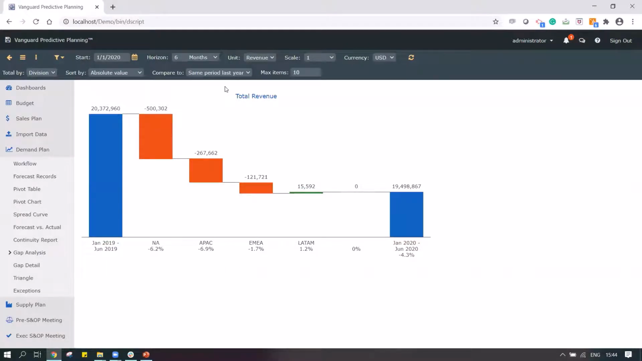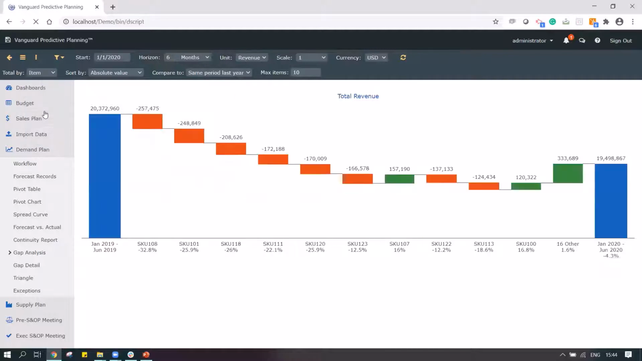Say I want to compare my current forecast with my same period last year. So I want to see whether I've grown or degrown during this time period from Jan to June. So Jan to June 2019, I was at this level. But now we know COVID has impacted our sale. So we see that there is a reduction in sale. There's a decline by 4.3%. And I can see over here which locations are contributing to it and by how much.